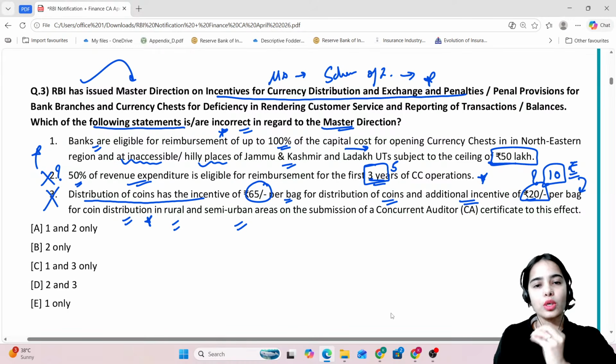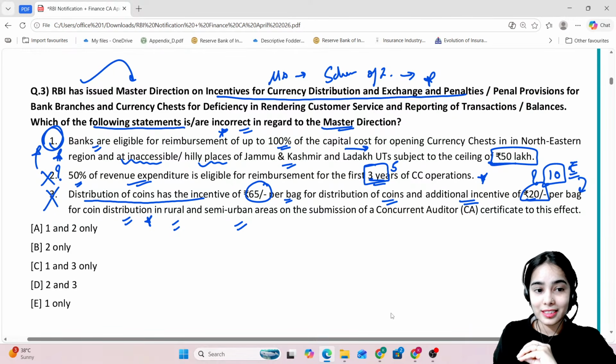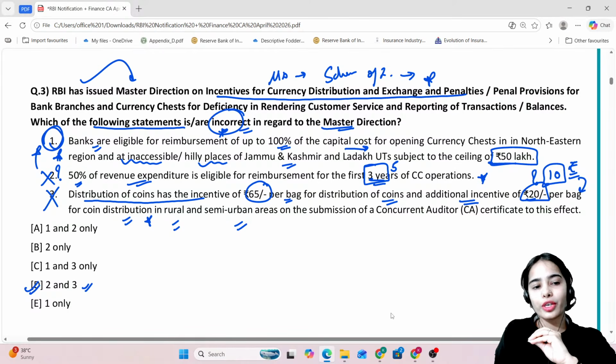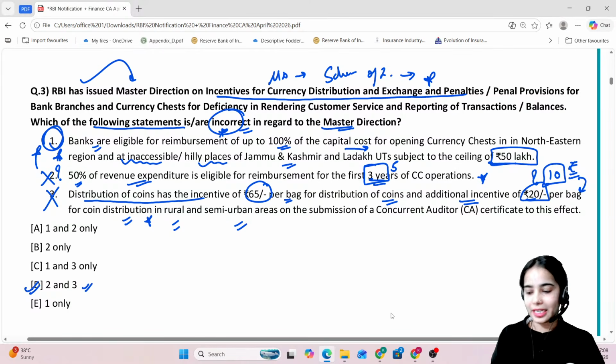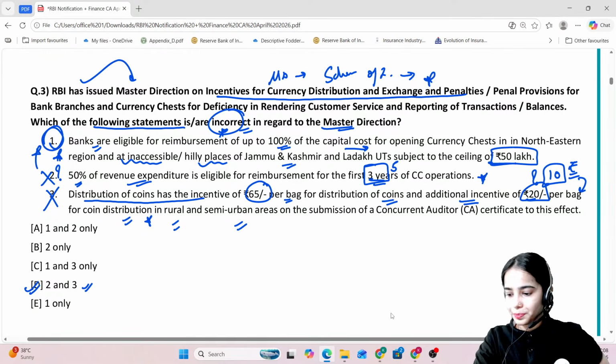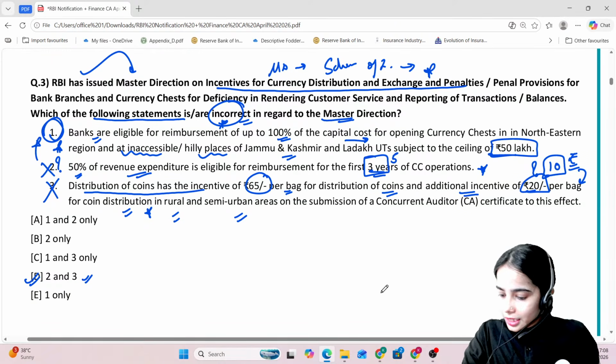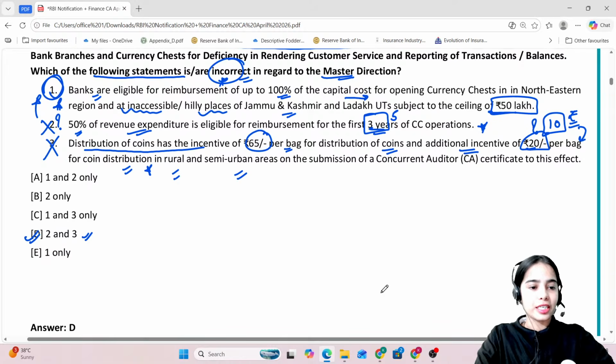So the third statement is also wrong. So only the first statement is correct, and that's why the right answer here is D. That is, second and third were wrong, only first is correct, and that's why D is the right answer here. Very good everyone. Yes, absolutely correct, Abhi and Kashish.